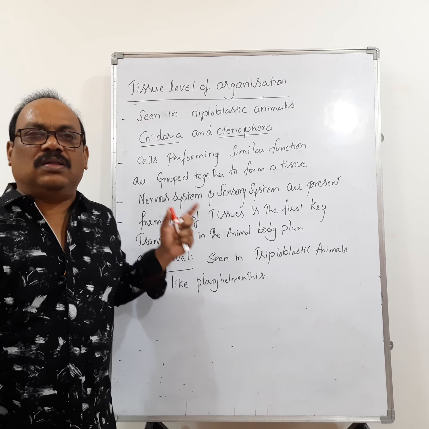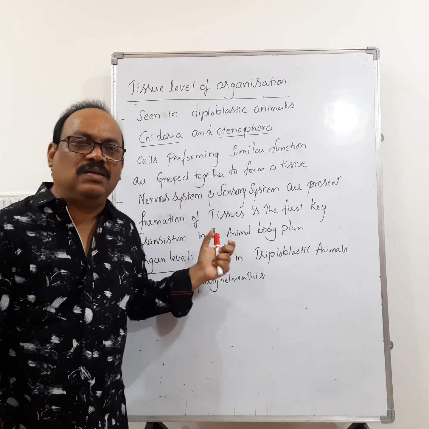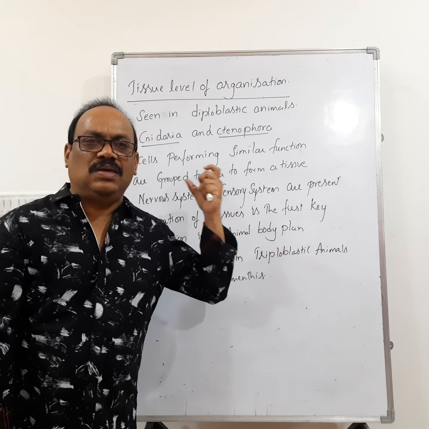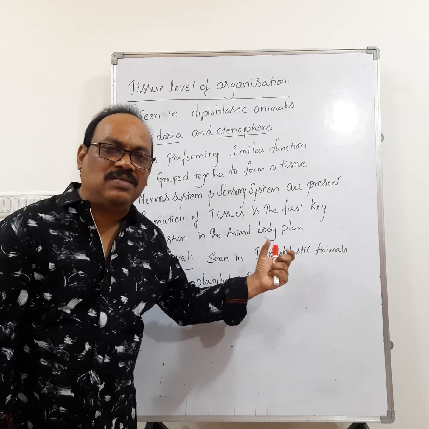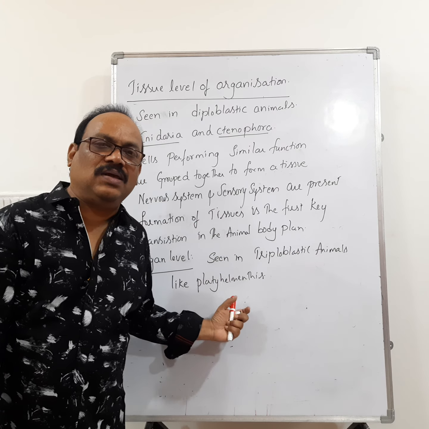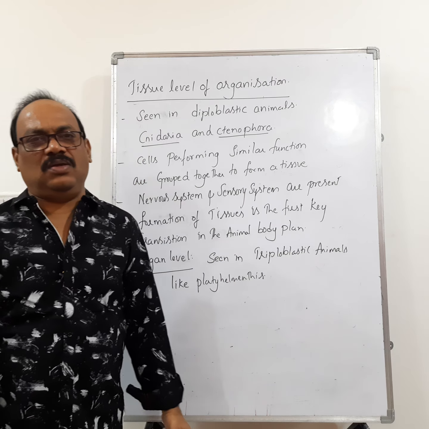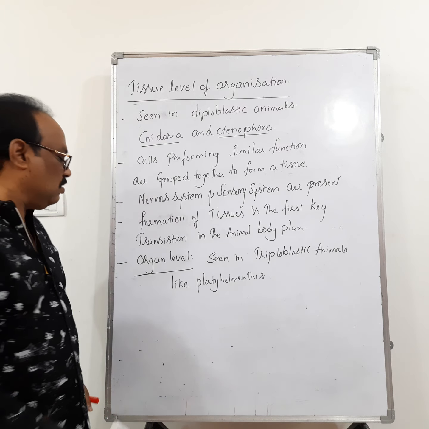So, the organ level of organization is seen from where? It is seen from triploblastic animals like Platyhelminthes onwards. So, what are organs?